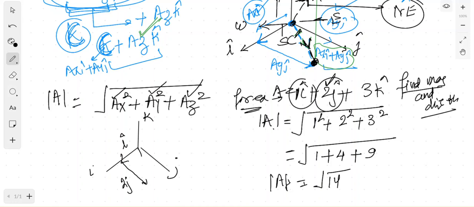And this vector, drawn from the tail of the first one to the head of the second one, with this direction will give you i plus 2j. Now to this i plus 2j you have to add 3k. And 3k means thrice of the first one, so 3k will be somewhere here, this should be straight.